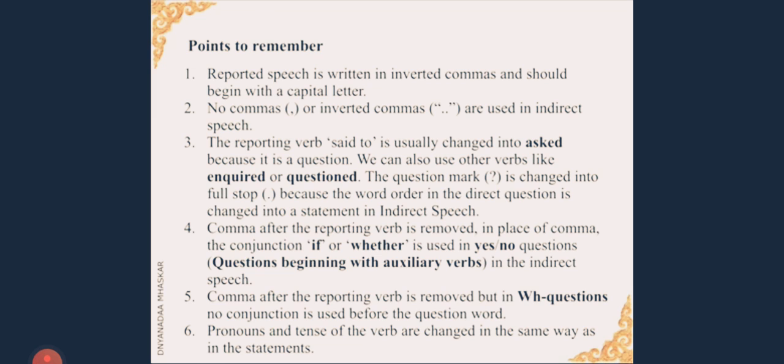The question mark is changed into full stop because the word order in the direct question is changed into a statement in indirect speech. This is very, very important. Fourth one, comma after the reporting verb is removed. In place of comma, the conjunction if or whether is used in yes or no questions, that is questions beginning with auxiliary verbs in the indirect speech. Comma after the reporting verb is removed, but in WH questions, no conjunction is used before the question word. And last, pronouns and tenses of the verb are changed in the same way as in the statements.